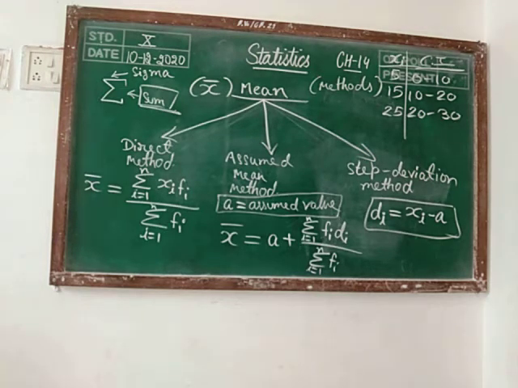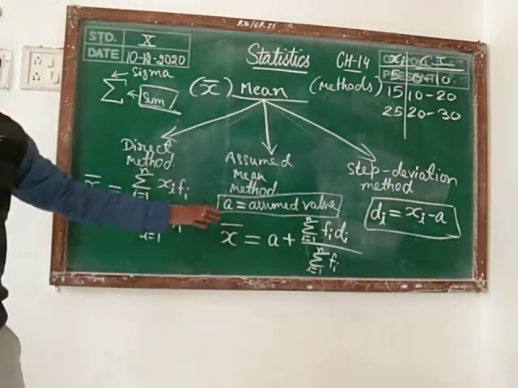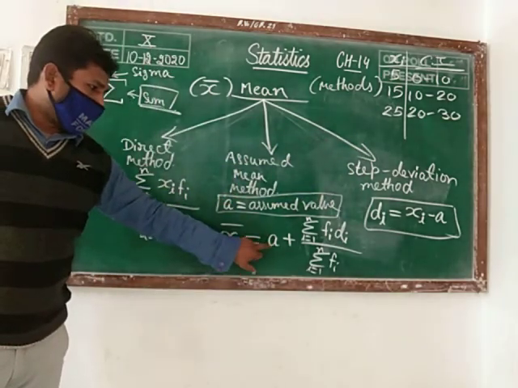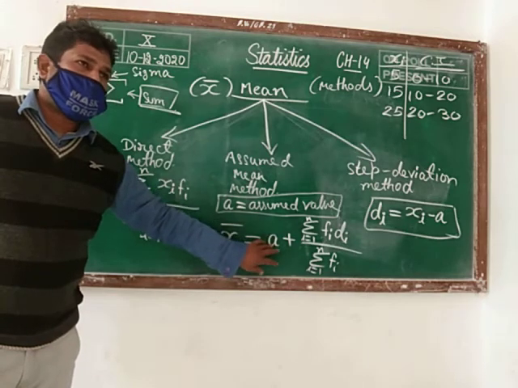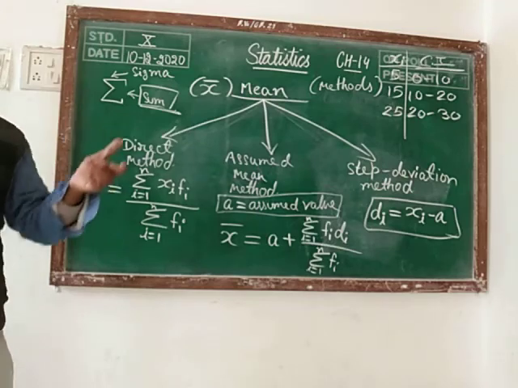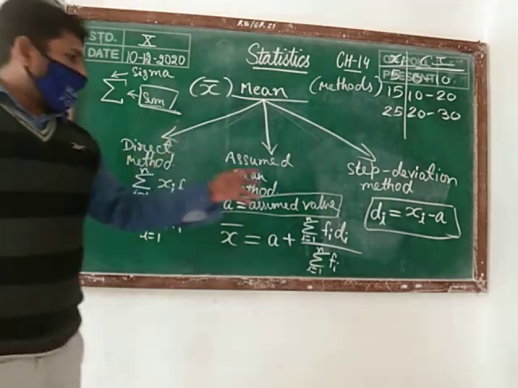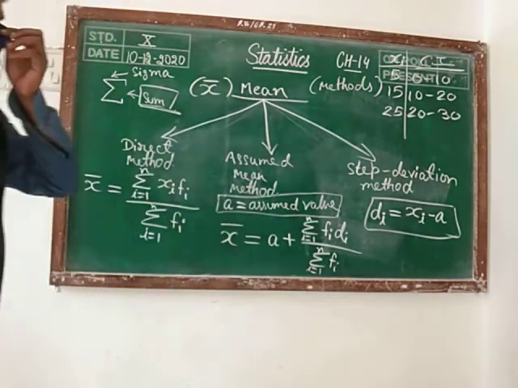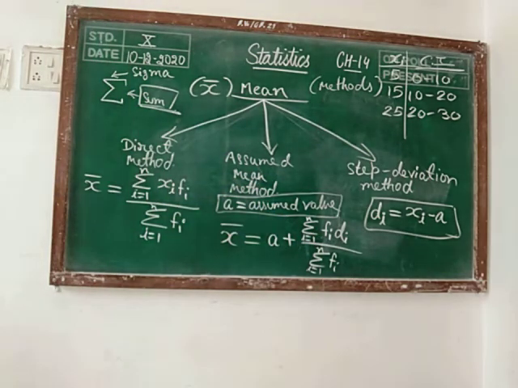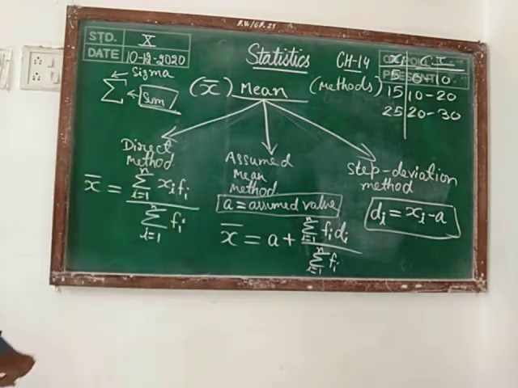The third one is removed this time by the CBSE board, but we have the formula x bar is equal to... I am not going to explain that one, but if we are using it, it is similar to this one also, and one more value we are getting as h. H means the length of the class or height of the class or size of the class. If you are multiplying by size of the class, we are calling that step deviation. Only these two methods we are going to learn this year.